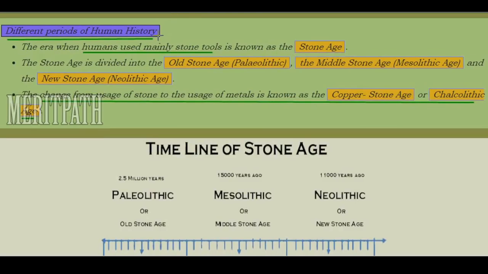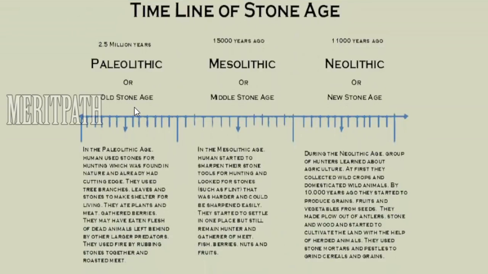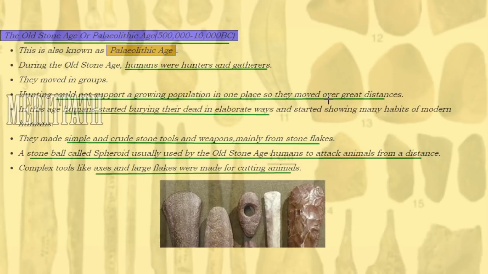So let's see about the different periods of human history. Humans mainly used stone tools. When stone tools were used, it was known as the Stone Age. This Stone Age is again divided into three ages: Old Stone Age, Paleolithic; Middle Stone Age, Mesolithic; and New Stone Age, Neolithic. Then the Stone Age ended and the usage of metals started. Metal weapons were used. Then came the Copper Stone Age or Chalcolithic Age. This is the timeline of the Stone Age. Stone Age was divided into Paleolithic or Old Stone Age, Mesolithic or Middle Stone Age and Neolithic or New Stone Age. Let's study the types of Stone Ages.